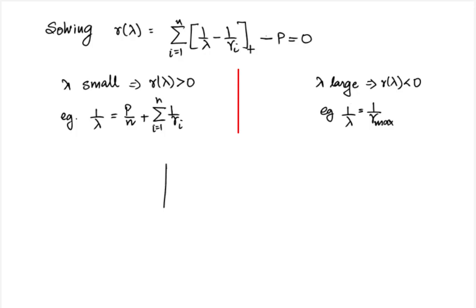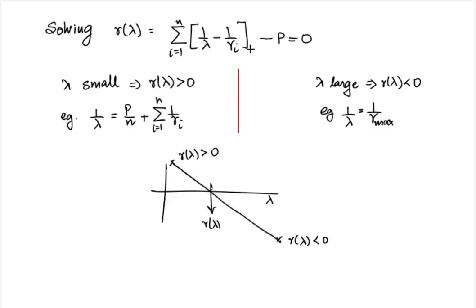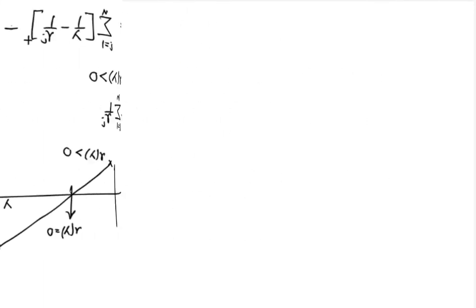So if we plot R of lambda against lambda, we would see that it takes a positive value at small lambda and a negative value at large lambda. And since it is a continuous function, it passes through 0 at some lambda. That is the optimal value which we need to find. In fact, it can be verified that R of lambda is a decreasing function of lambda. In general, such scalar valued problems can be solved using an approach called bisection.